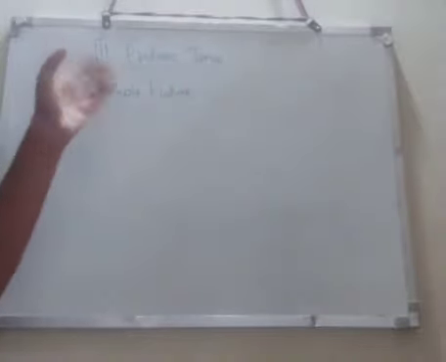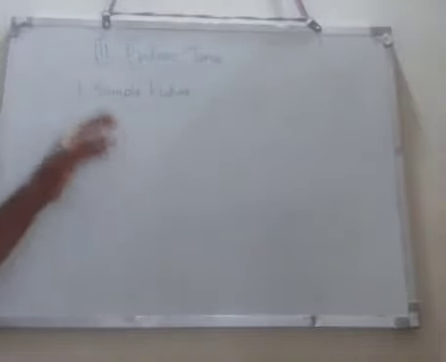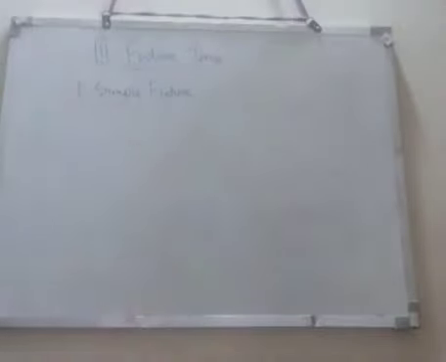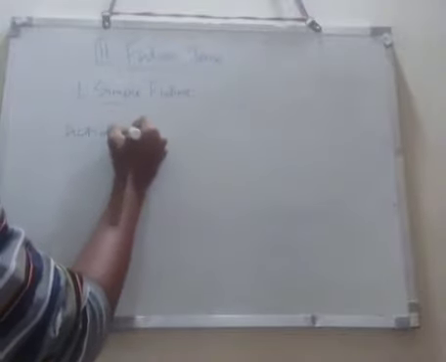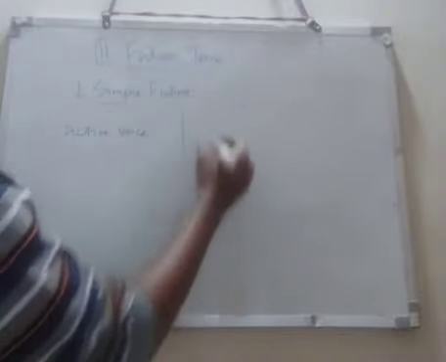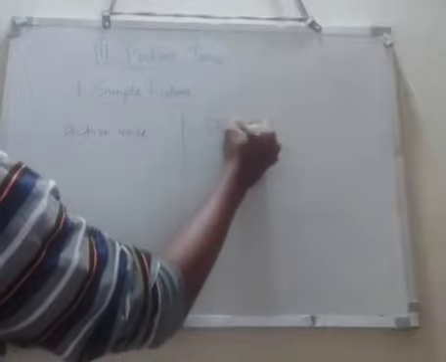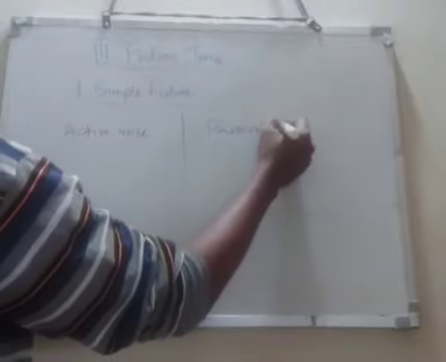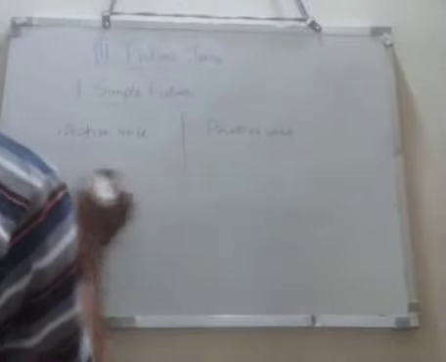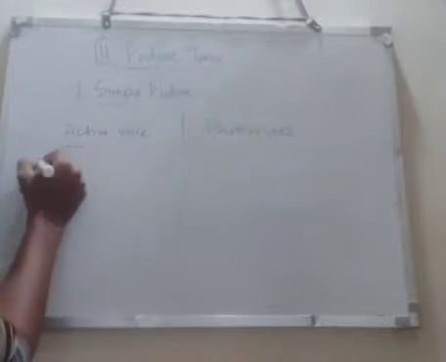Future third tense ആയിട്ടുള്ള future tense-ലെ first form ആയിട്ടുള്ള simple future-നെ കുറിച്ച് സംസാരിക്കാം. In this case, active voice and passive voice. So what will be the form in active voice?